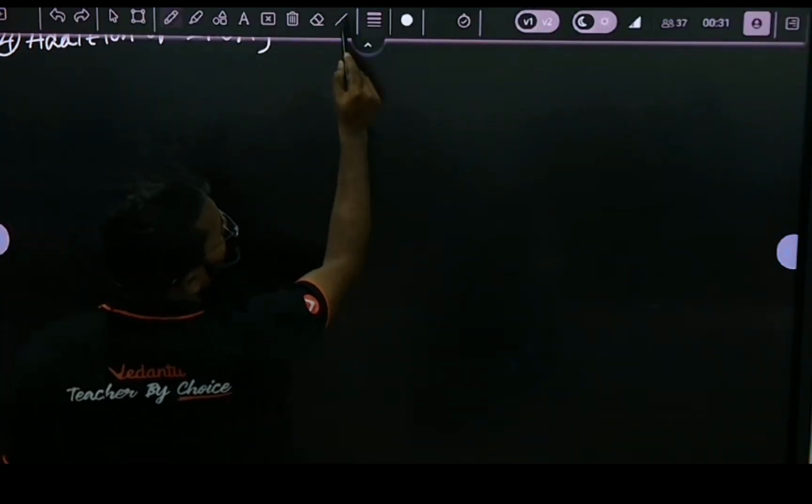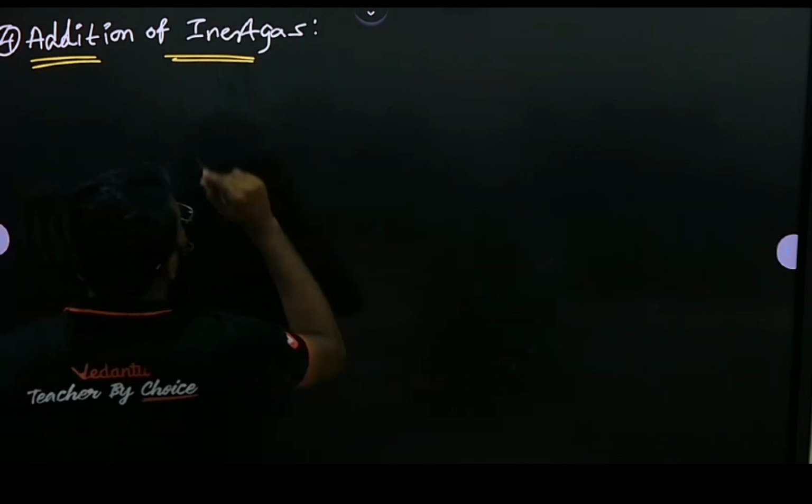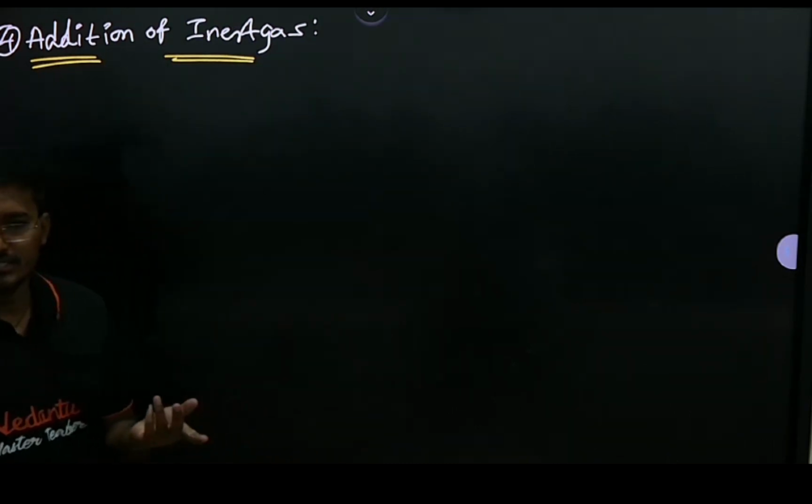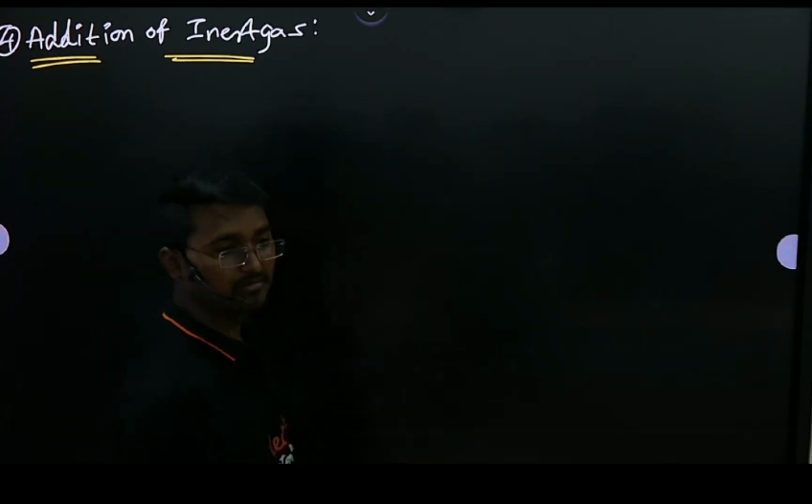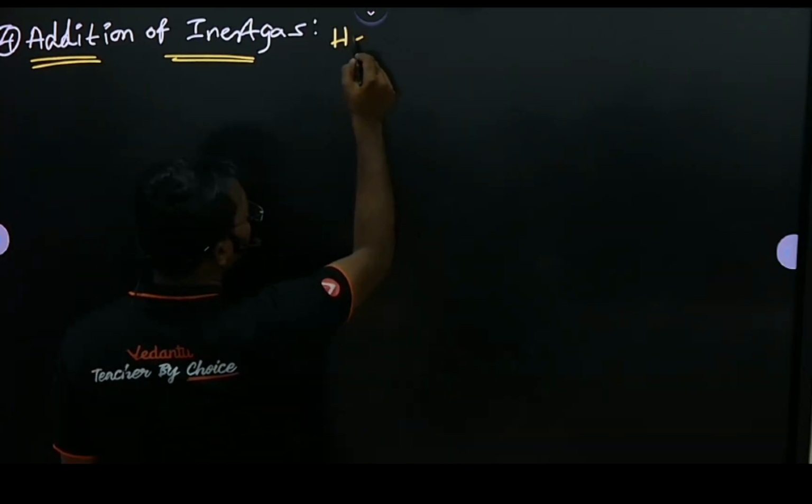addition of inert gas. See here, simple one. For the addition of inert gas, what are the inert gases we have? Tell me.